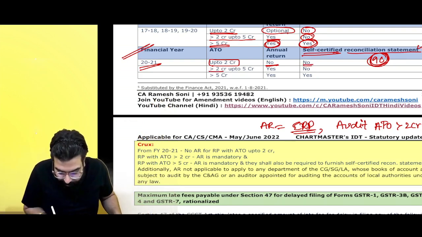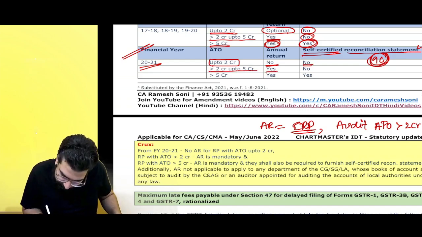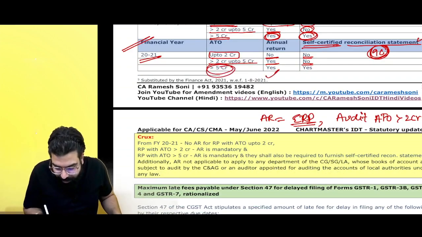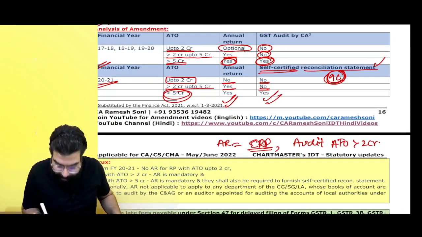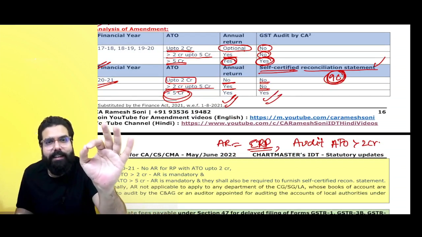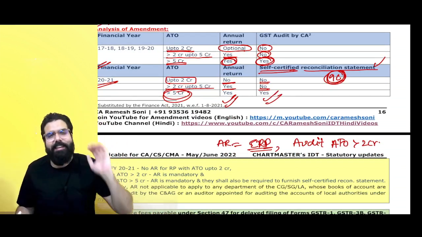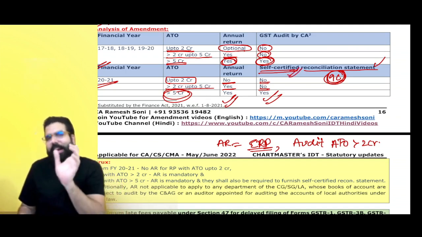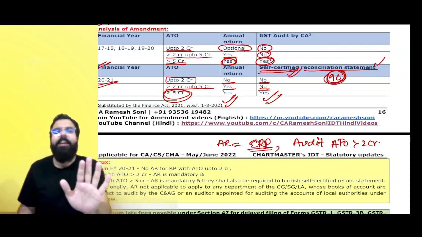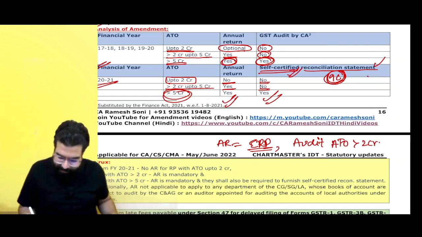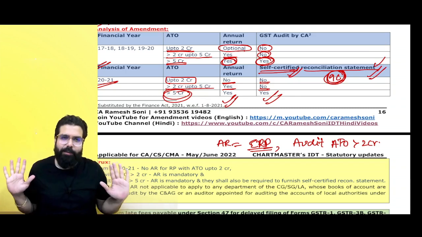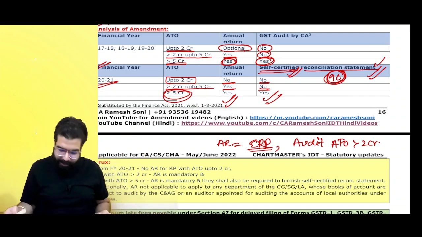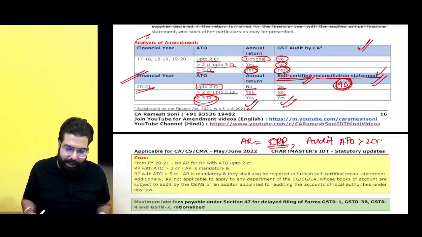Reconciliation statement. Greater than 2 crore up to 5 crore, annual return required. Self-certified reconciliation statement not required. Greater than 5 crore, annual return is required, and a self-certified reconciliation statement is also required. Earlier it was an audited reconciliation statement. You had to get the audit and furnish the reconciliation statement. Now it is a self-certified reconciliation statement which is required. You don't have to get audit done from a CA. So a self-certified reconciliation statement is enough. Done, sir. Point is clear. If you remember this much, it is more than enough for your exam.